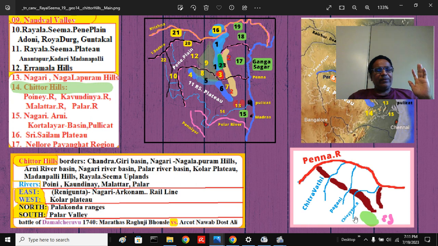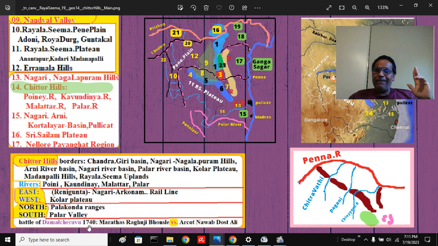West is the Kolar, east is the eastern part, Renigunta, Puttur, Nagari, Arkonam. That is the boundary. The western part is the Kolar Plateau. South is the Palar Valley, north part is the Palakonda and Velikonda ranges. The famous Battle of Damalcheruvu in this region was fought in 1740.